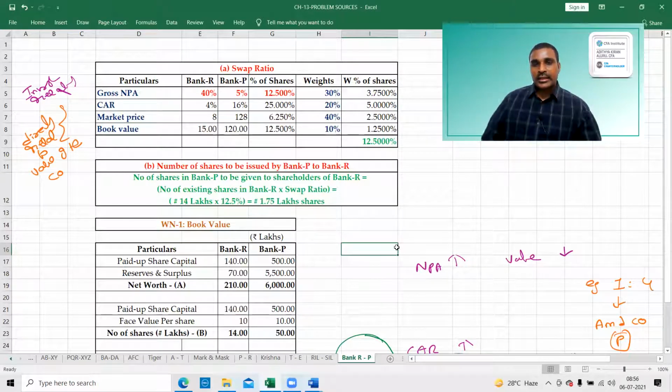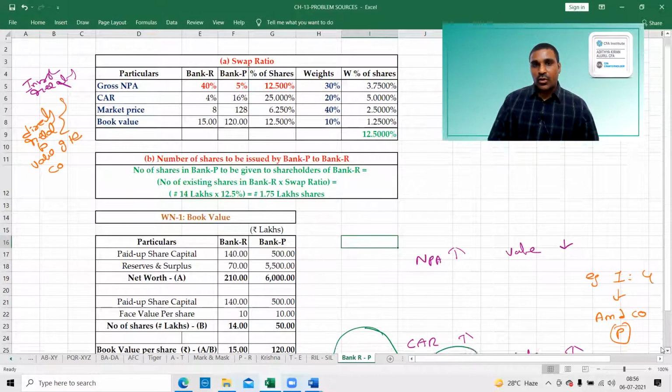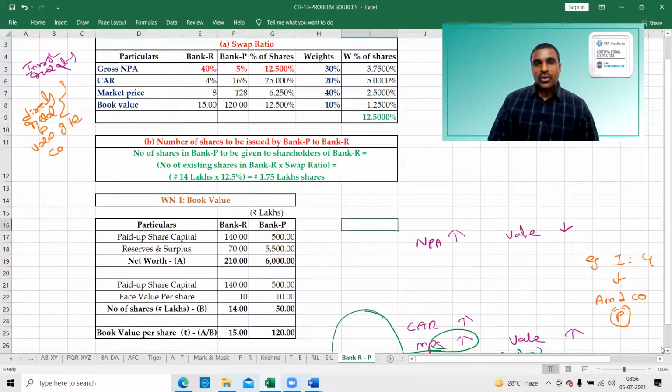This is the second thing. Before going to the further answers, you can pause the recording and copy the answer. Two answers are completed: swap ratio and number of shares, book value. If you are watching through a laptop, you can take a photo on the mobile, and thereafter copy the answer.